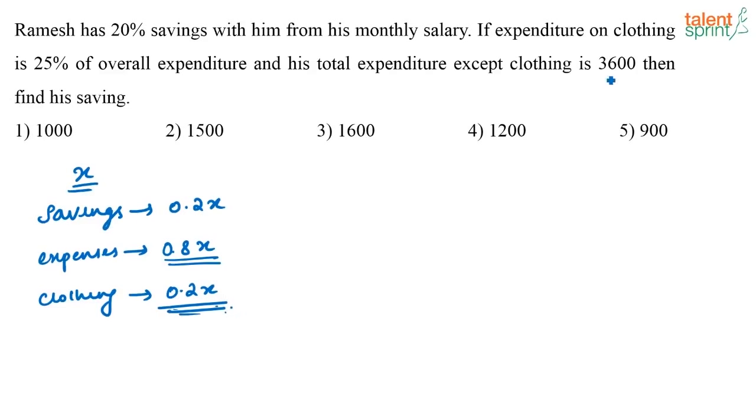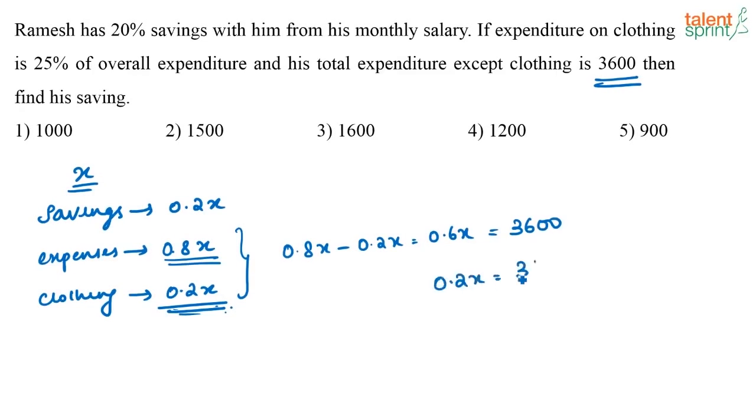Now what have they given? They have given that his expenditure other than clothing accounts to 3,600 rupees, or this 0.8x minus 0.2x, right? See, 0.8x minus 0.2x, that is 0.6x, is equal to 3,600. Now what should you find out? You have to find out the saving. You have to find out what is 0.2x. So that will be nothing but 3,600 divided by 3.